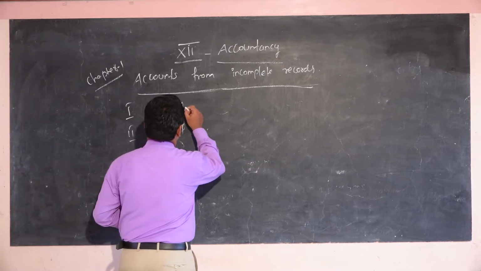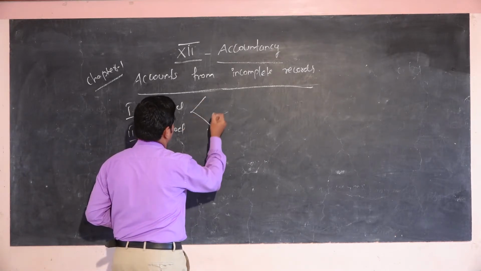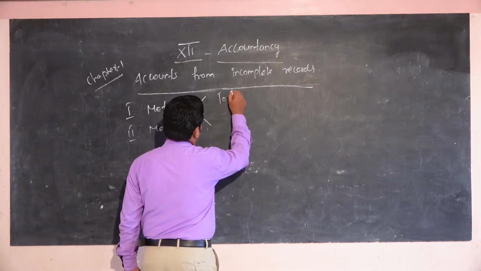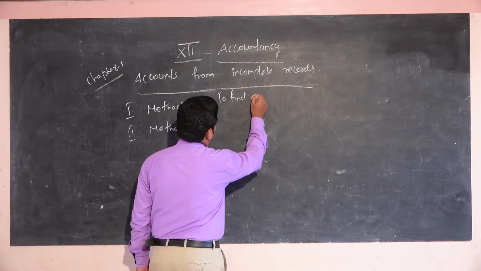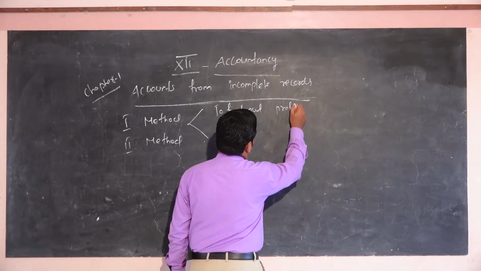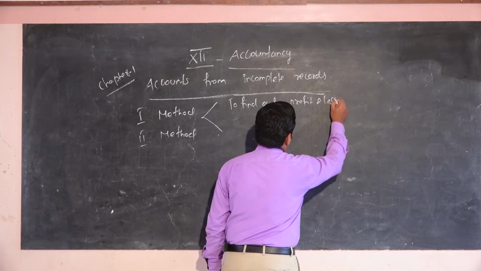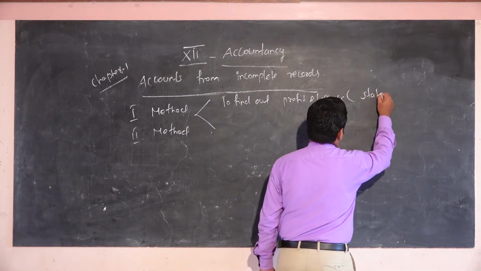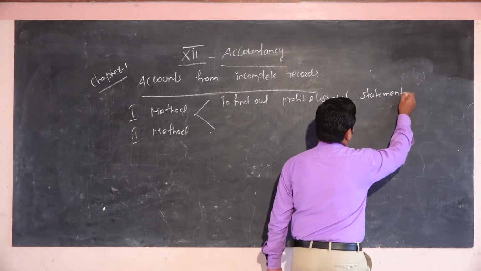Method 1 is to find out the profit and loss account, that is called the statement of profit and loss account.